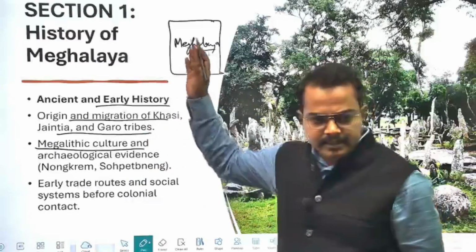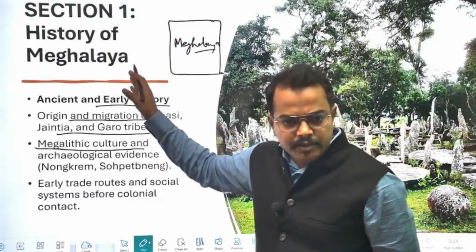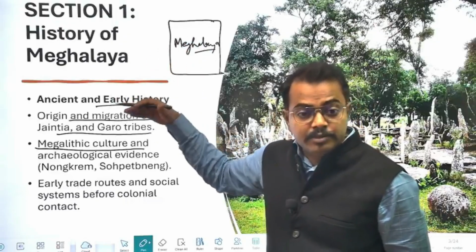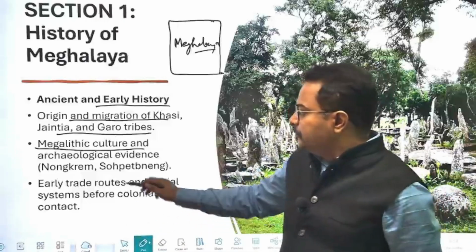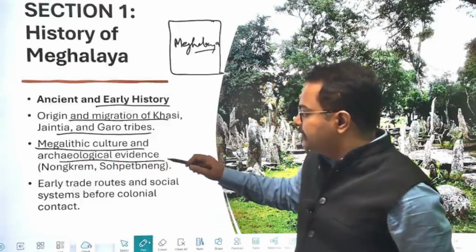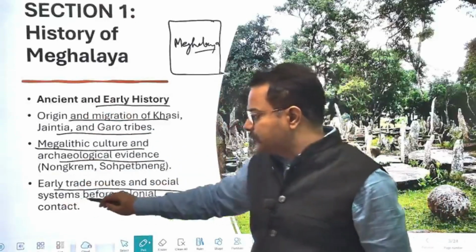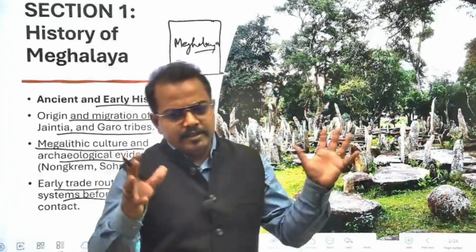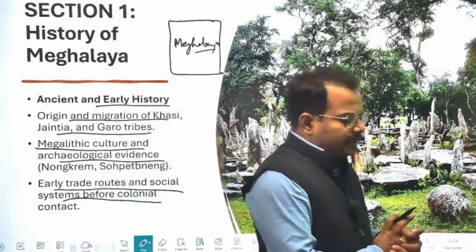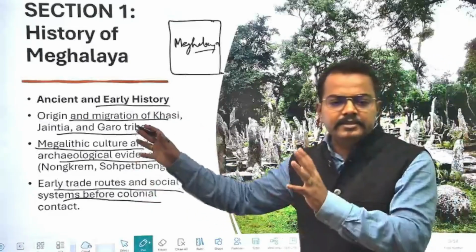So in section 1, that is the history of Meghalaya, you will divide this further into subsections, of which the first subsection is the ancient part. We can discuss all the archaeological evidences related to different sites. Then early trade routes, social systems before colonial contact, even before the contact of the Britishers, what kind of practices were there, what kind of social aspects were there.